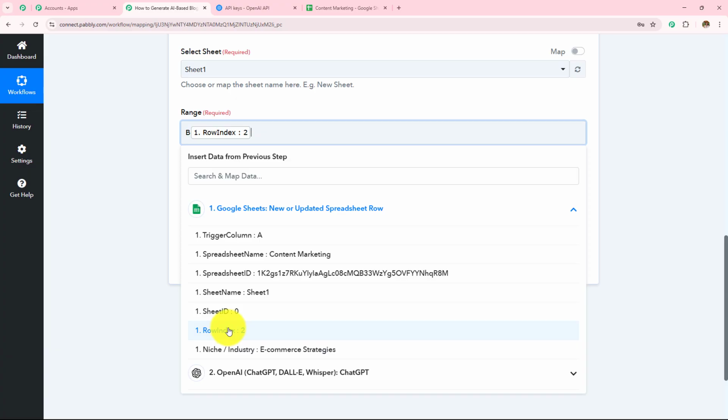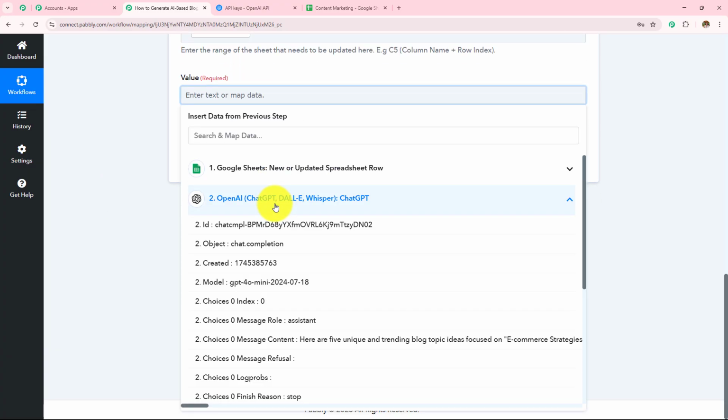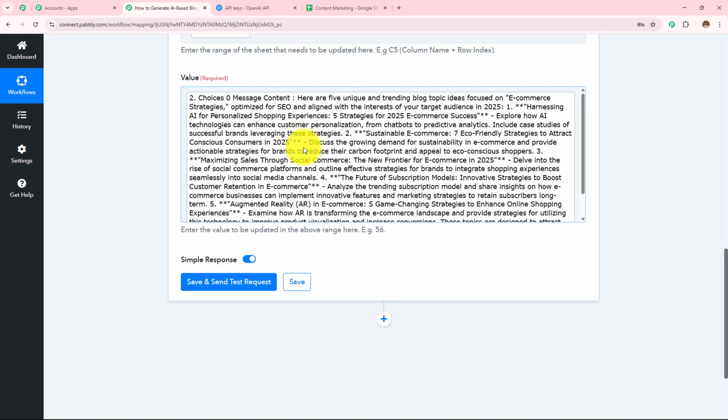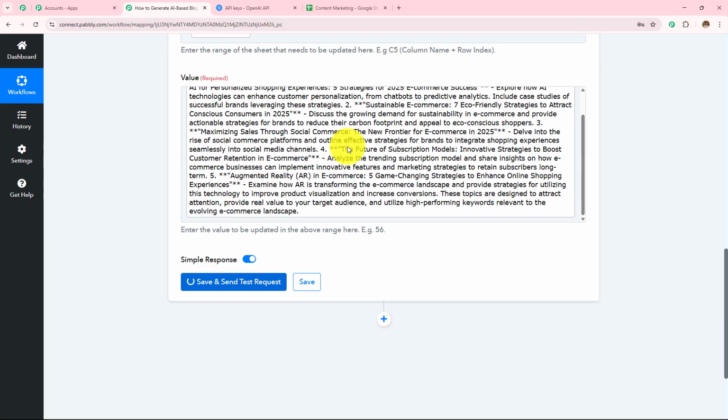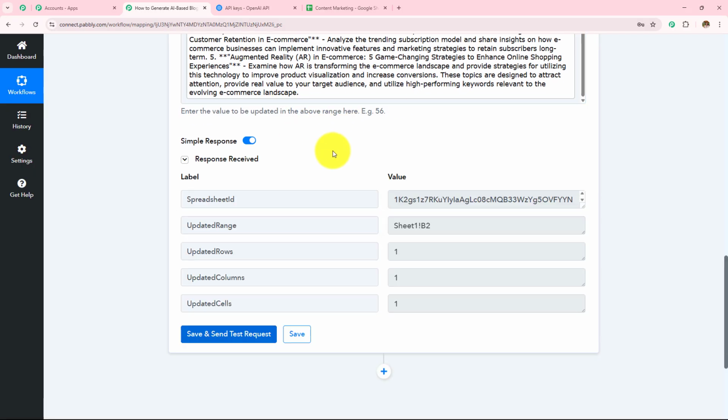So in this row index, I'm going to map this. Now in the value, we are going to map the response which we have received from OpenAI, this message content. And now I'm simply going to click on the save and send test request. You will see the details will be automatically added to my spreadsheet.